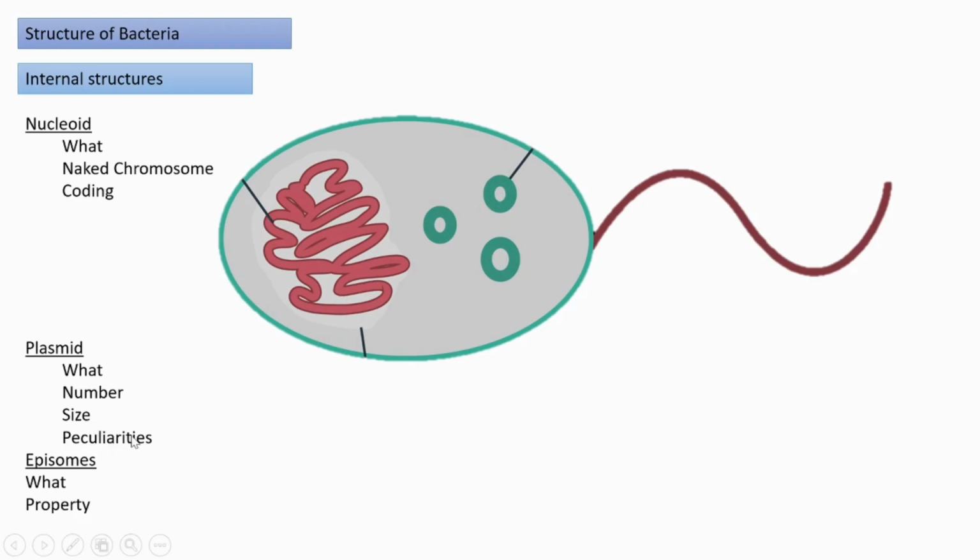And what are the peculiarities of this plasmid? It has the power of autonomous replication. That means it has the capability to replicate on its own, but it uses the machinery available in the cytosol of the prokaryote.